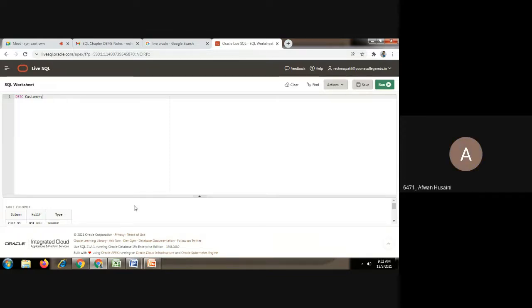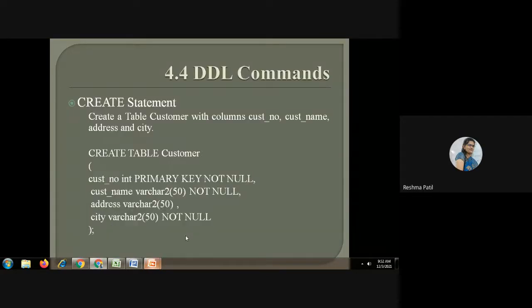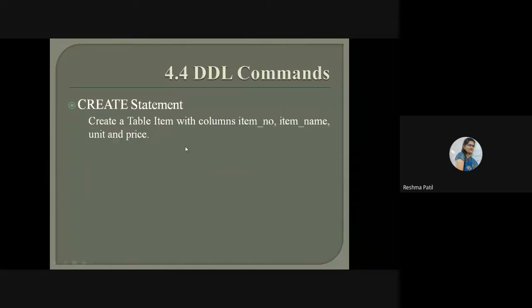Yes, ma'am. Now create the second table, because at last we have to show the relationship between two tables. So here we will create more than one table, because if there is a primary key in one table, we have to show the foreign key in the second table. For that reason, we will create three tables, and after that I will show you how to create a foreign key. So now the second table we are going to create is named item,